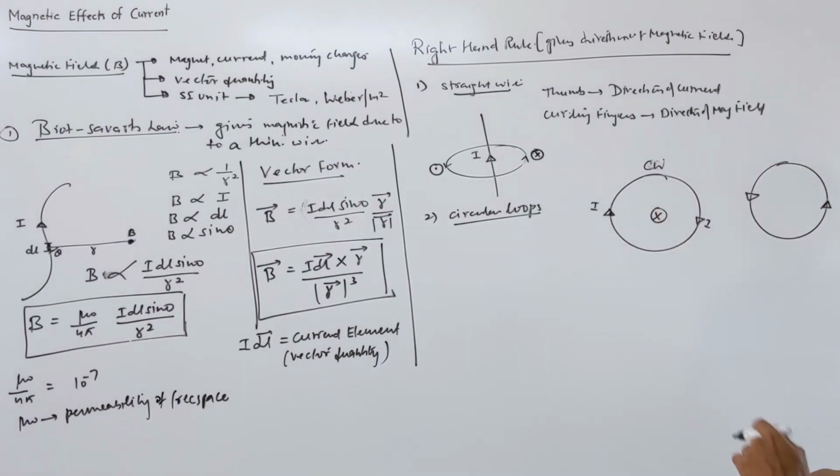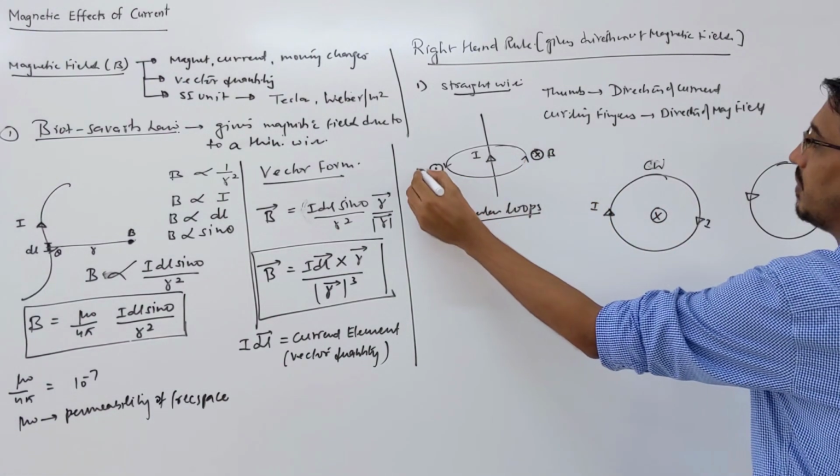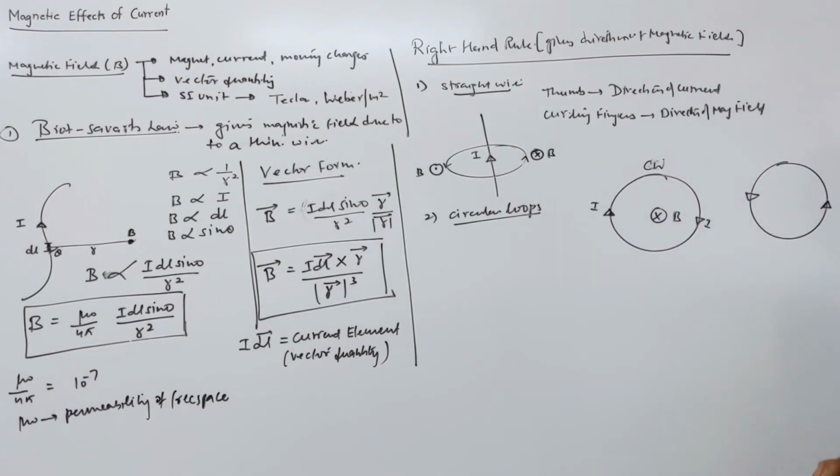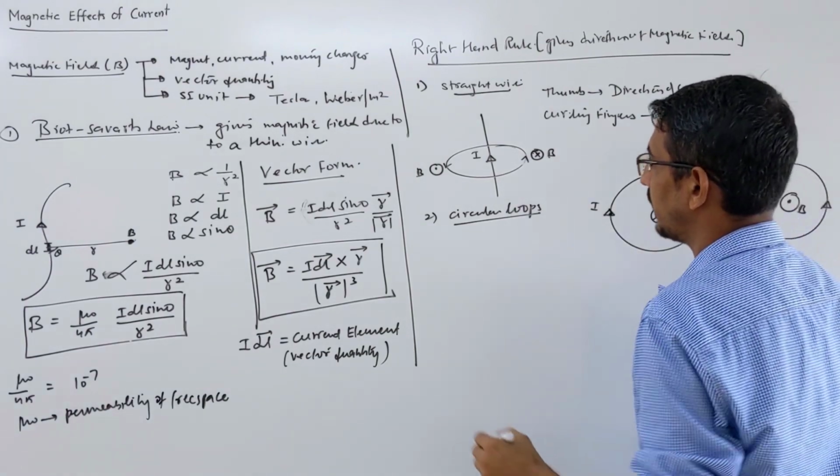Inward field means what? B means magnetic field we're writing, okay. So magnetic field is what? Inward. Here just opposite, here how you will grab? Suppose at this point, outside the loop fingers are going inward, inside they will come what? Outward, and thumb is what? Downward. So here magnetic field is coming outward, that we represent by what? Dot symbol, right? Hope you're not confused about this one.